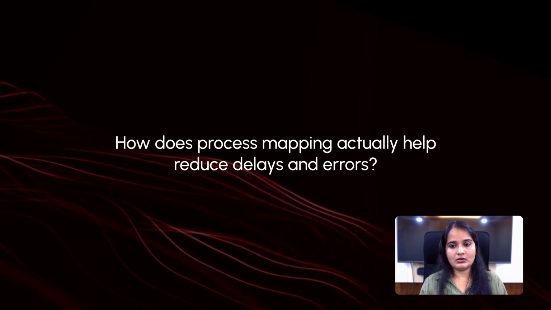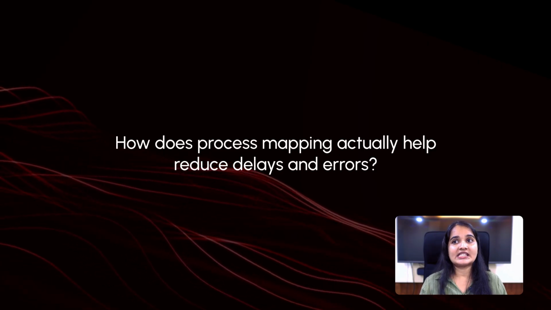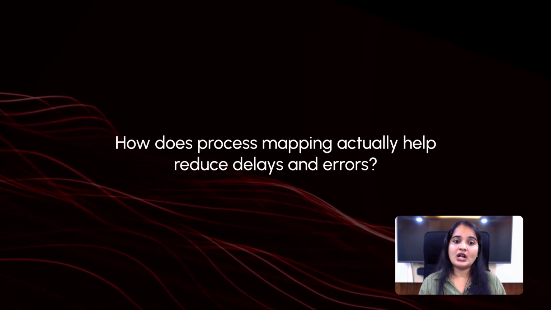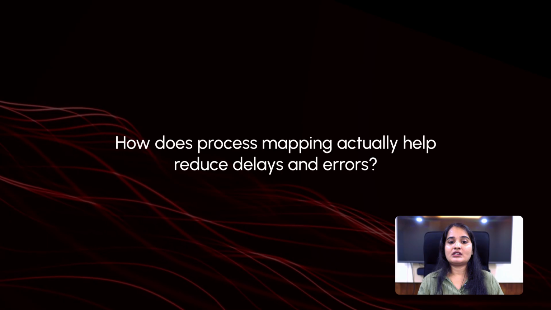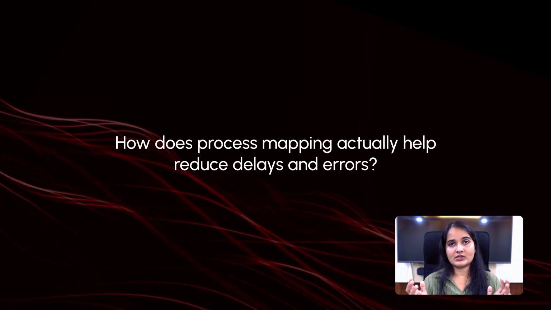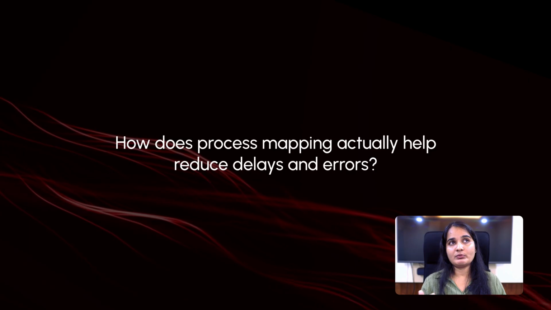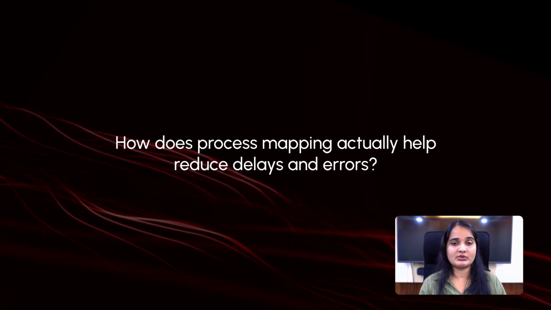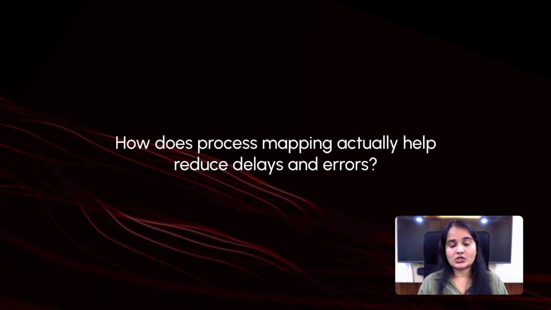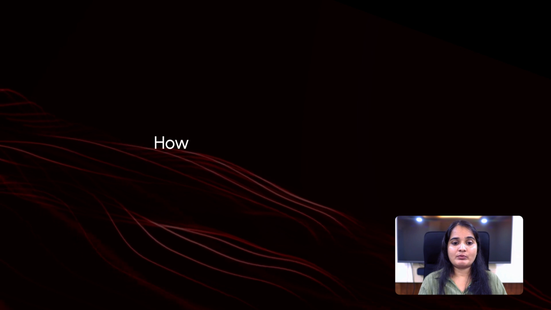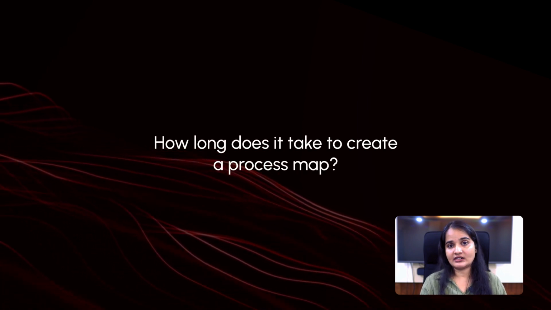It reveals all. Once all these hidden problems are visible, teams can simplify steps and assign responsibilities, and they will be more clear about their responsibilities and activities. That's how process mapping helps to reduce delays and errors.